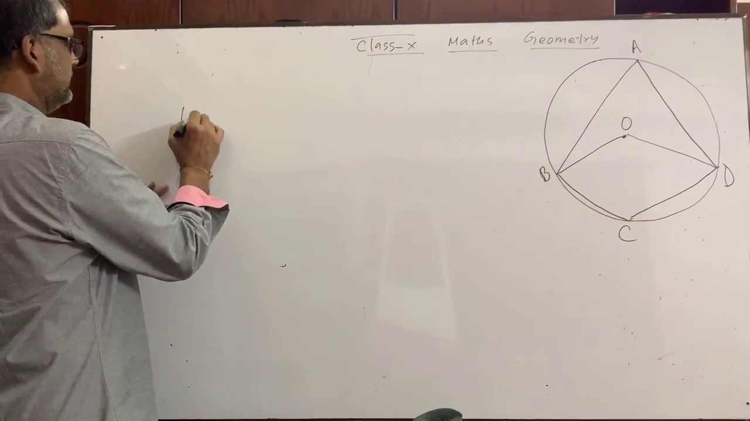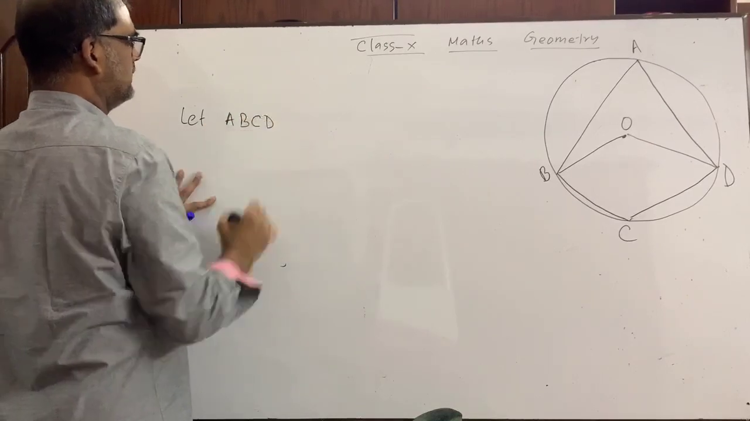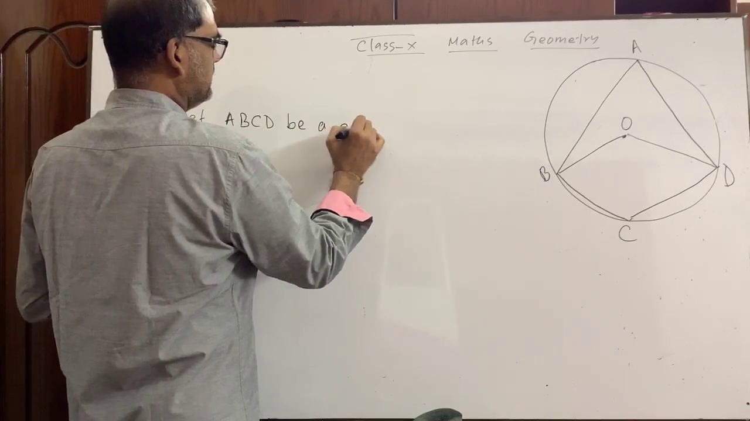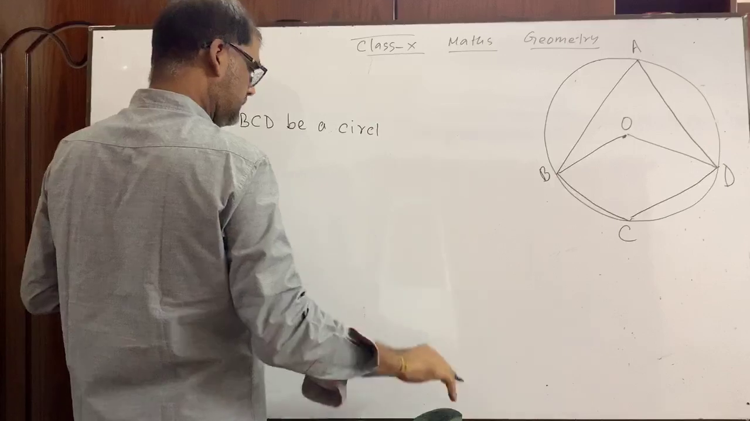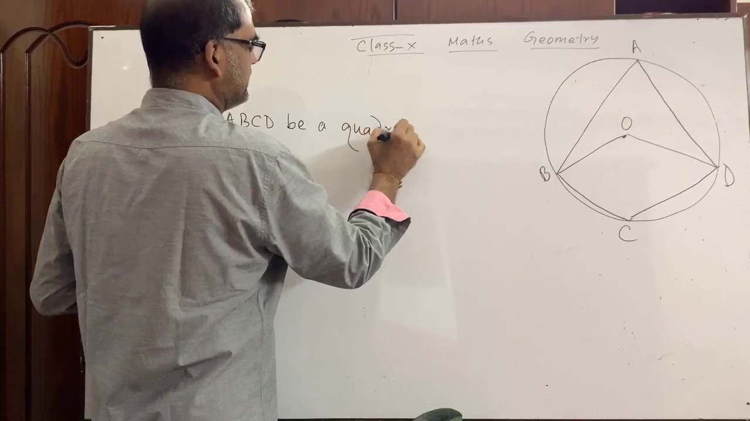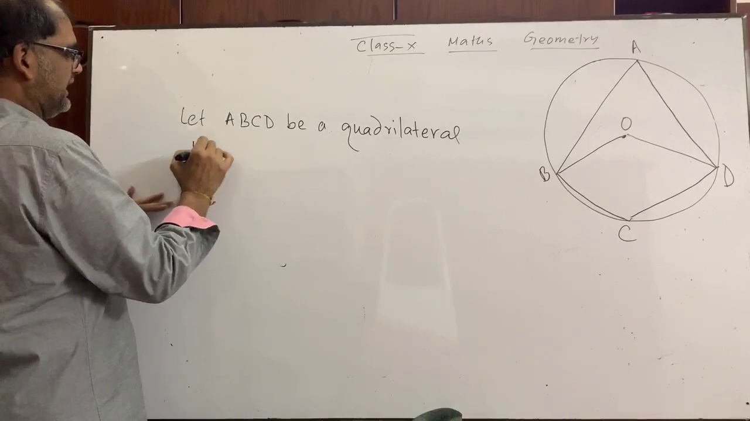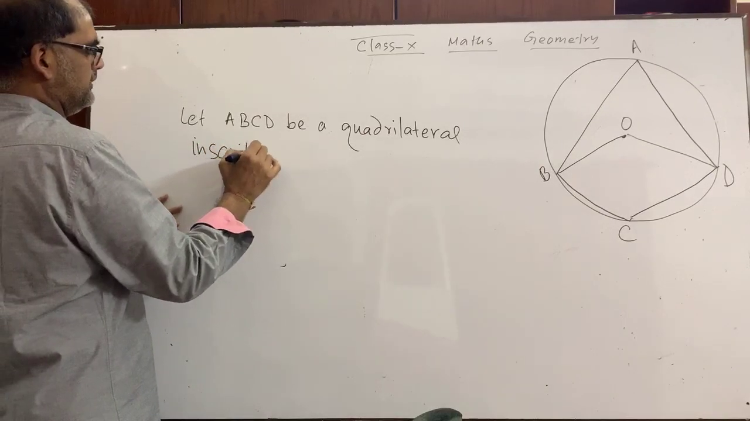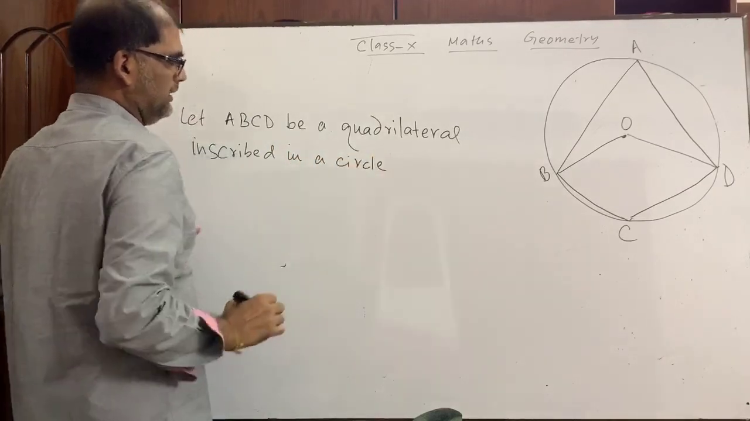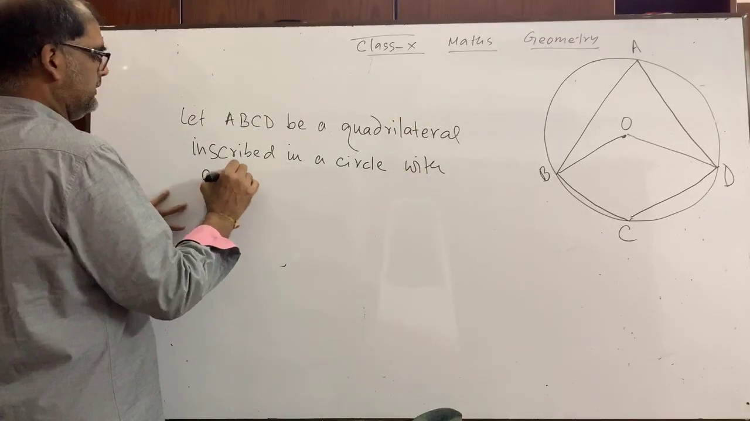Write down: let ABCD be a quadrilateral inscribed in a circle with center O.